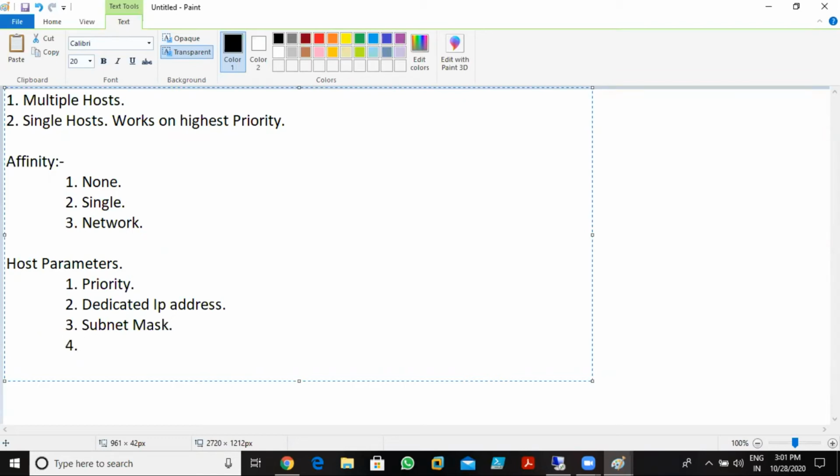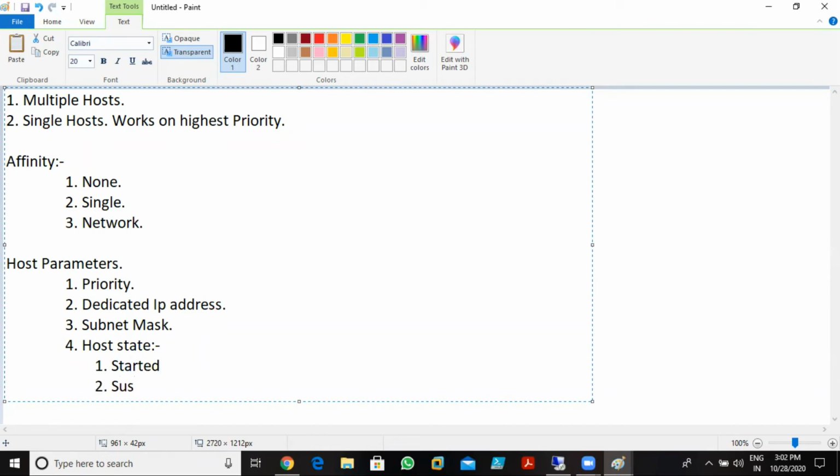The fourth parameter is known as host state. Host state means what state your host is in, whether it is started, suspended, or stopped. We have the host states: number one, started, suspended, and stopped.